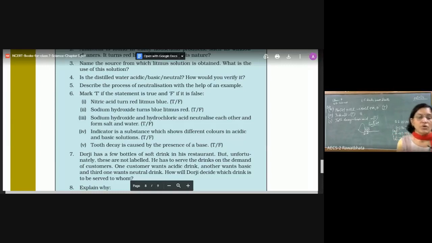It says, Dorji, a name they have taken of a person, has a few bottles of soft drinks in his restaurant. But unfortunately, these are not labeled. He has to serve the drinks on demand. One customer wants an acidic drink.